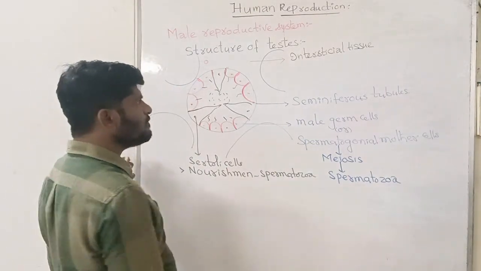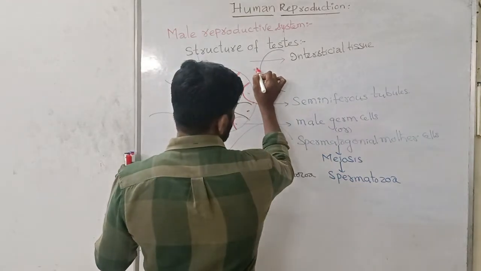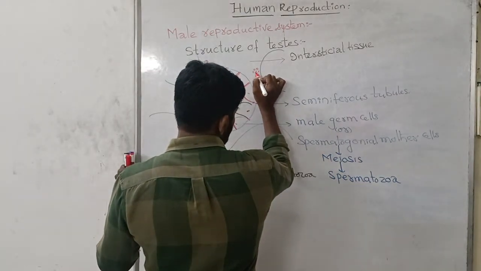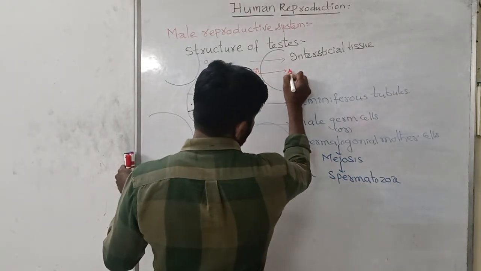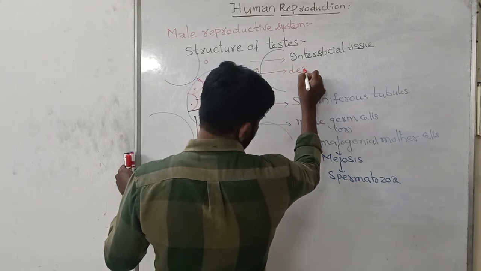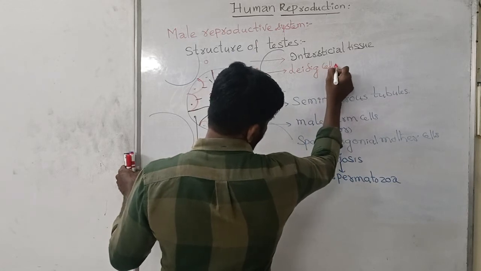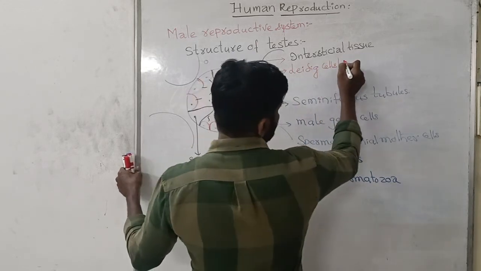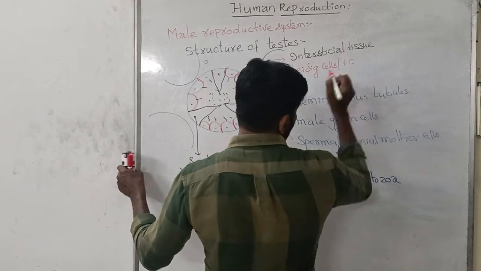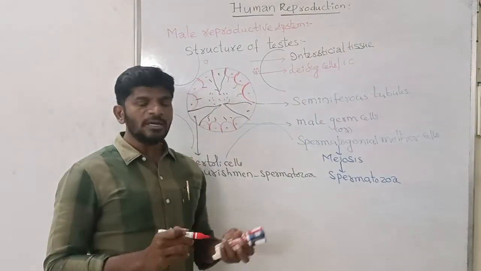Along with this, the interstitial tissue also contains cells called Leydig cells, which can also be called interstitial cells.